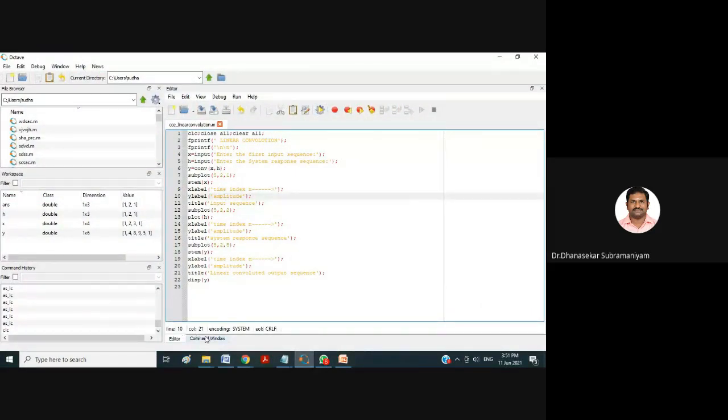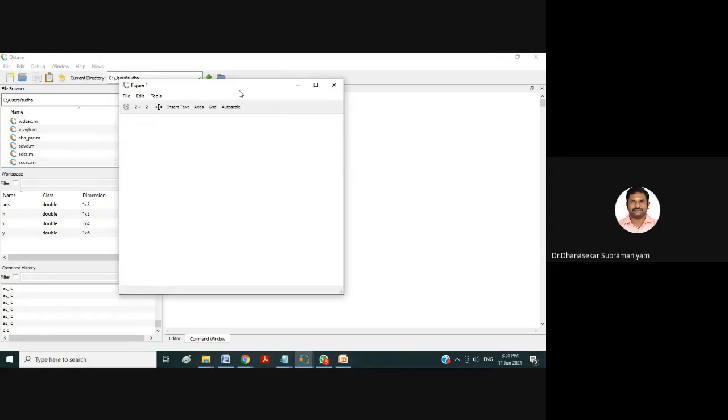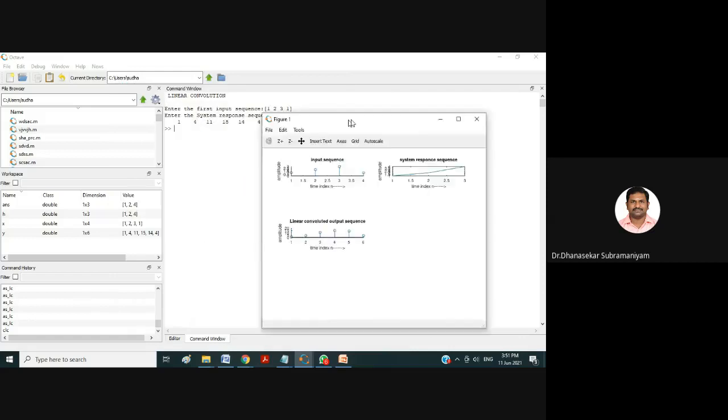Go to the command window, again give the values 1, 2, 3, 1. Next 1, 2, 4. Now the h input sequence we are getting in the form of continuous. See here. I hope now you got the difference.